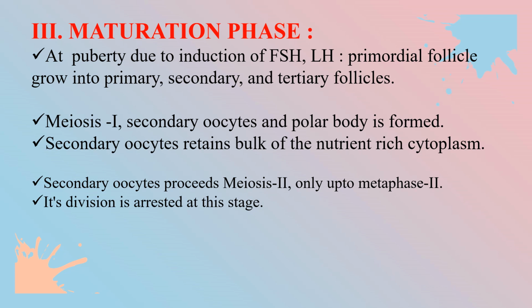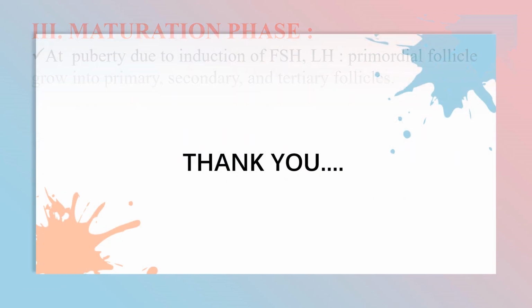In meiosis 1, secondary oocytes and polar bodies are formed. The secondary oocyte retains the bulk of the nutrition-rich cytoplasm. The secondary oocyte proceeds with meiosis 2 only up to metaphase 2. Its division is arrested at this stage. Thank you.